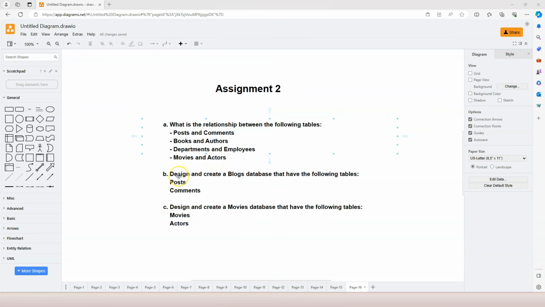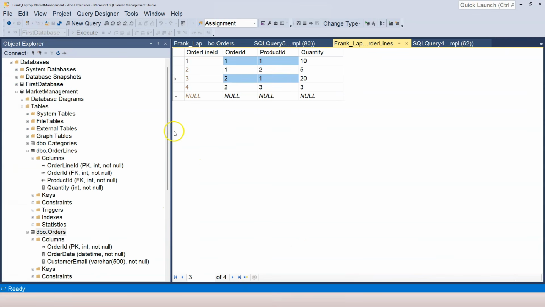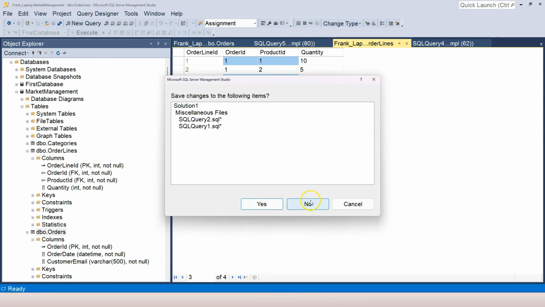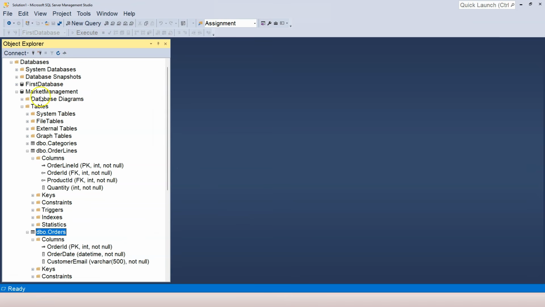Now let's work on the second task, design and create a blogs database that has the following tables. From the previous task, we already know from posts to comments, it's a one-to-many relationship. So let's work on this task now. First of all, let's open up our SQL Server Management Studio. I'm going to close all of the windows. Go to Window, and then close all documents, and click on No. Now everything is clear here.